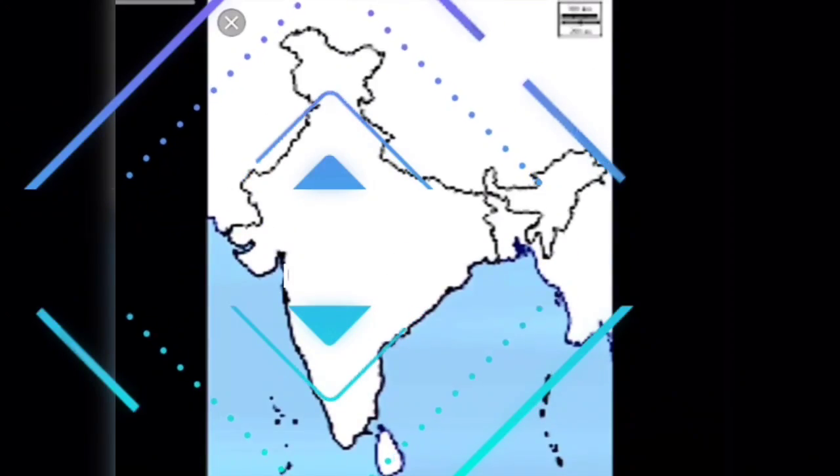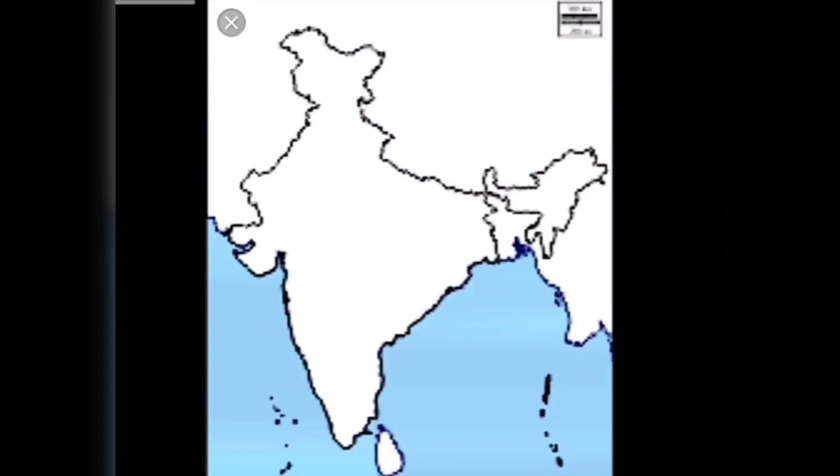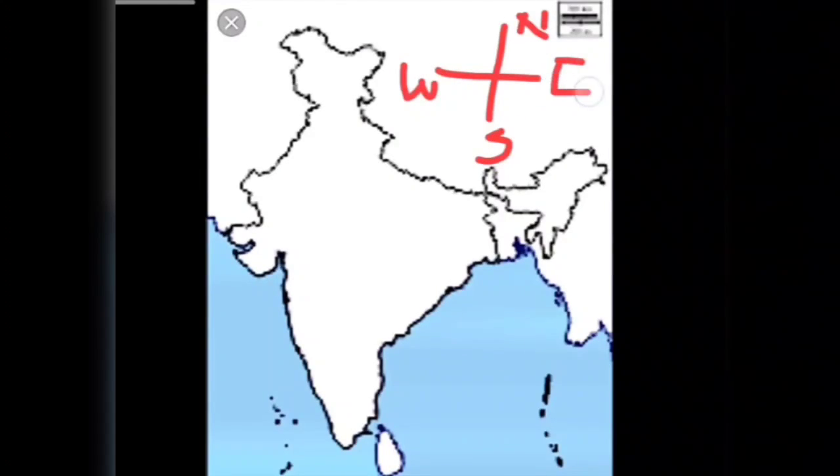In the India map, what are the places given? First of all, when you get the map itself, we have to draw the directions. This is the direction. The first one, north. Down, south. This area, west. This one, east. Everybody needs to note down this direction.